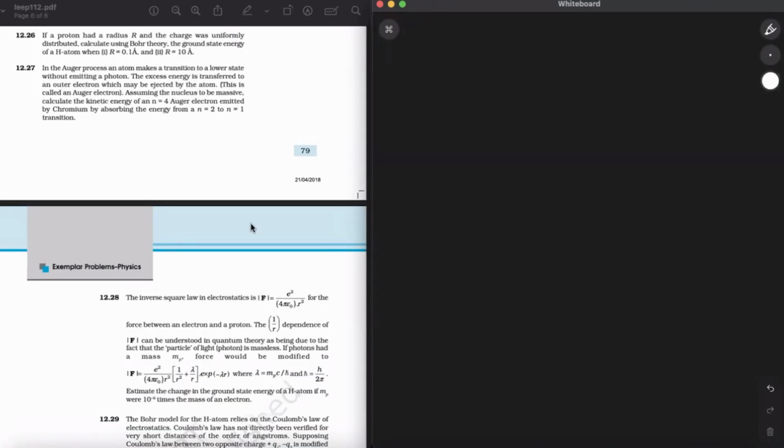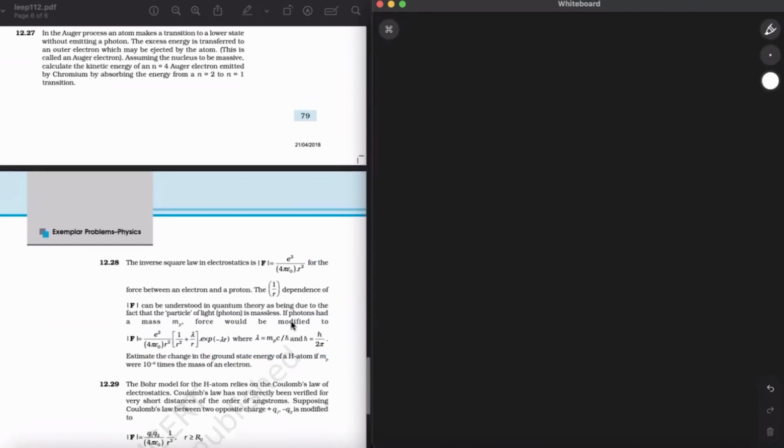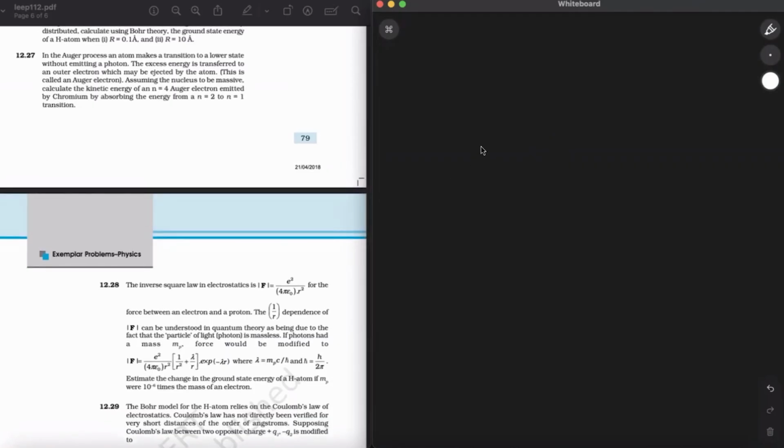Okay, so question number 27 now. In the Auger process, an atom makes a transition to a lower state without emitting a photon. The excess energy is transferred to an outer electron which may be ejected by the atom. This is called an Auger electron. Assuming the nucleus to be massive, calculate the kinetic energy of an n equal to 4 Auger electron emitted by chromium by absorbing the energy from n equal to 2 to n equal to 1 transition. First of all, we have to know what is the Auger effect.